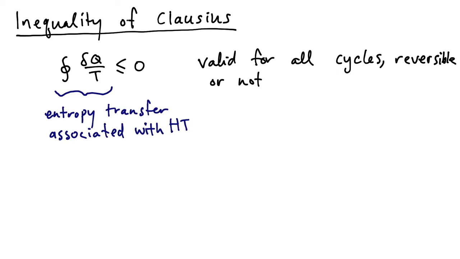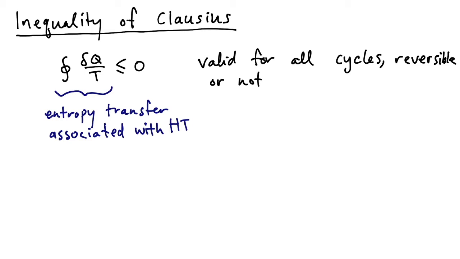Now we introduce the inequality of Clausius, which is defined in this equation here, and it says that the cyclic integral of δQ over T is always less than or equal to 0. This is valid for all cycles, whether they're reversible or not. If a cycle is reversible, then it'll be equal to 0. If it's irreversible, it'll be less than 0.